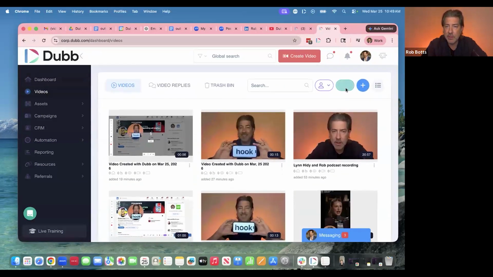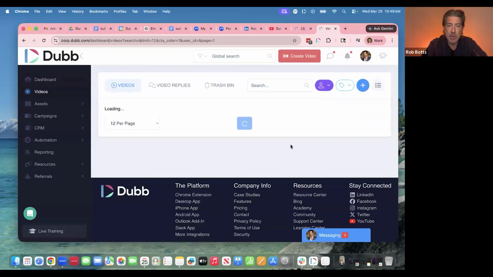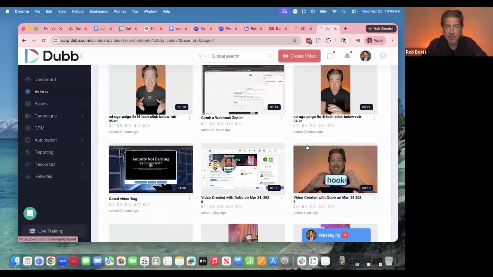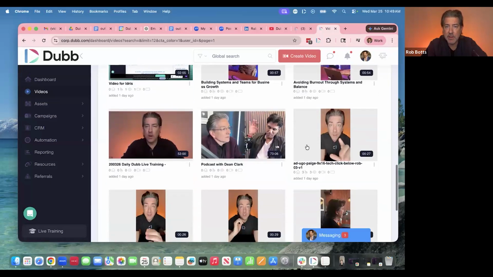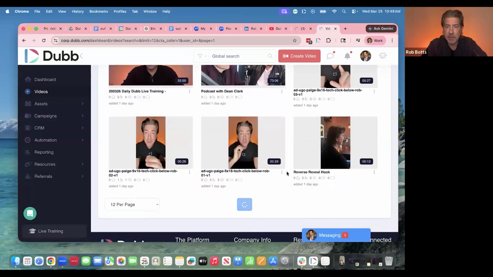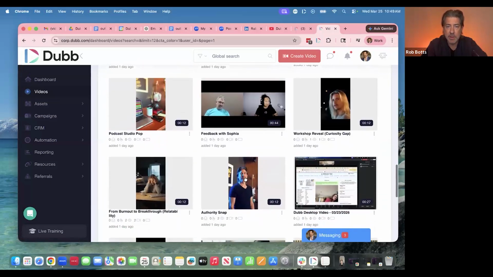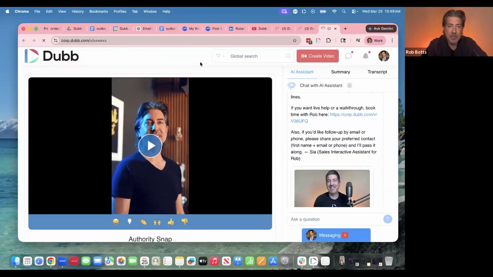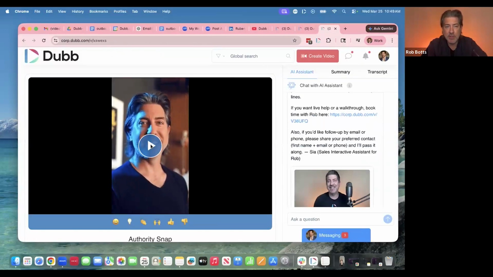Here, let me show you. If you come in here, maybe you want to do an AI version of you standing on a deck or you're doing something individually, right? But you're physically not there. Let me find it. Let's see, I think it's right here. There we go. So this one right here. I uploaded a photo in there and you can tell a little bit with the smile, but watch.